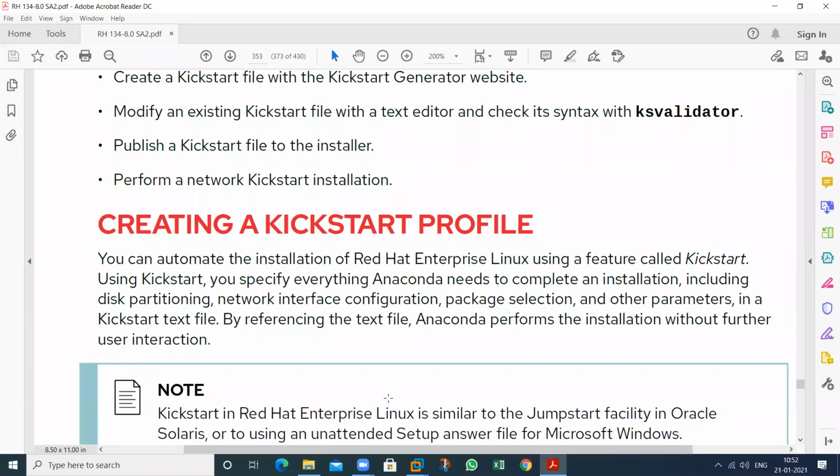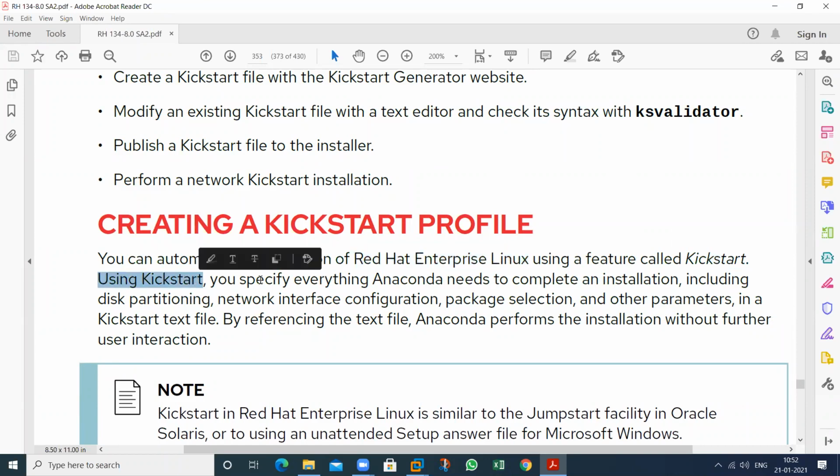You can automate the installation of Red Hat, it means RHEL, using a feature. The feature name is Kickstart. It's a utility, a functionality. By using this particular Kickstart server, we can install my RHEL 8 OS automatically.